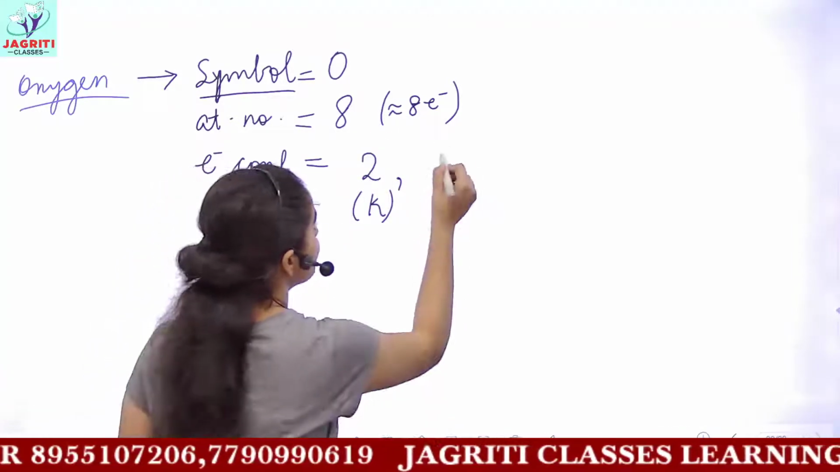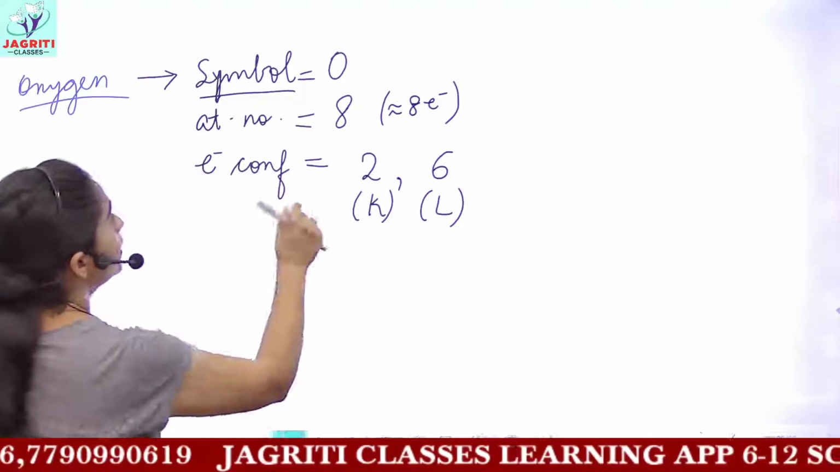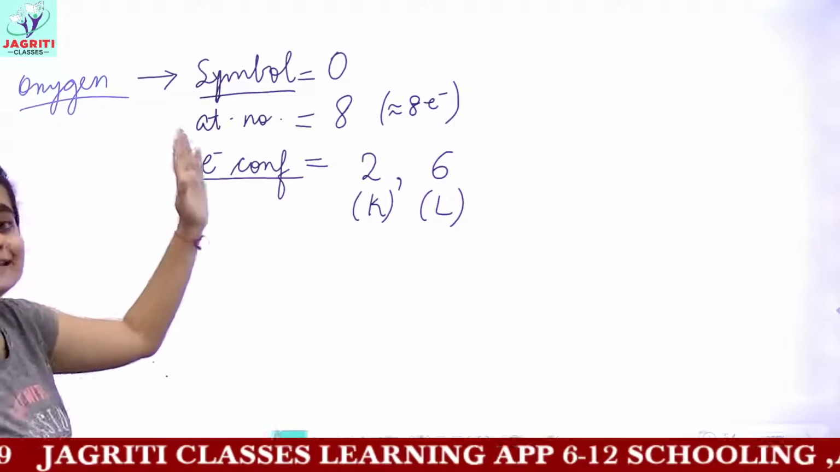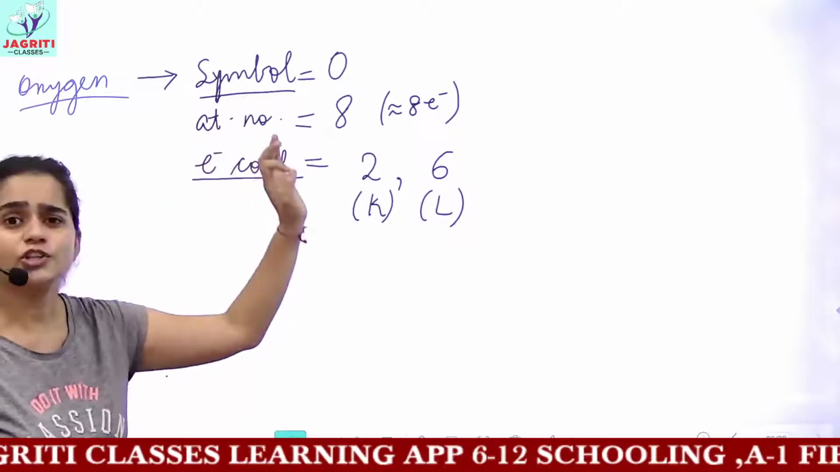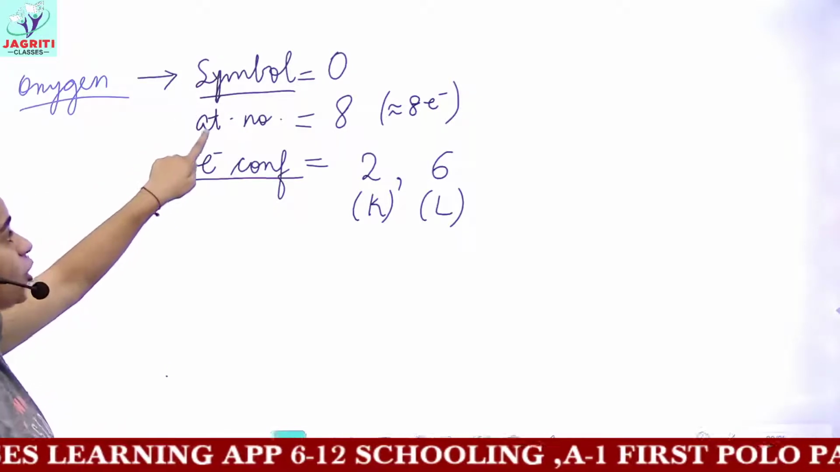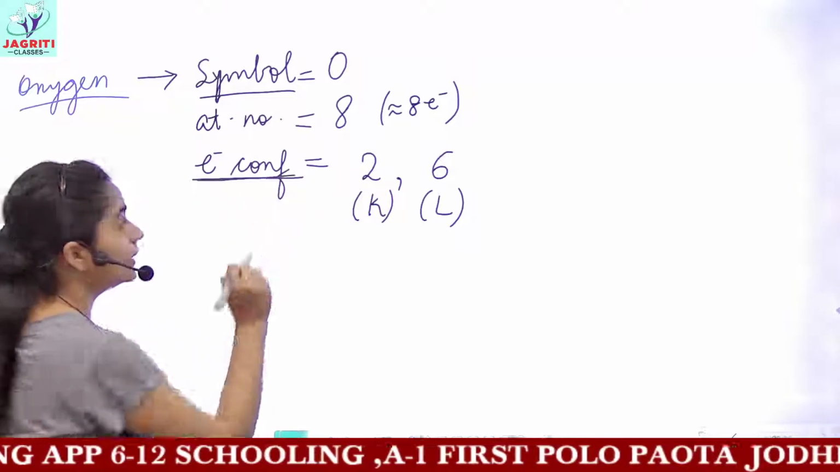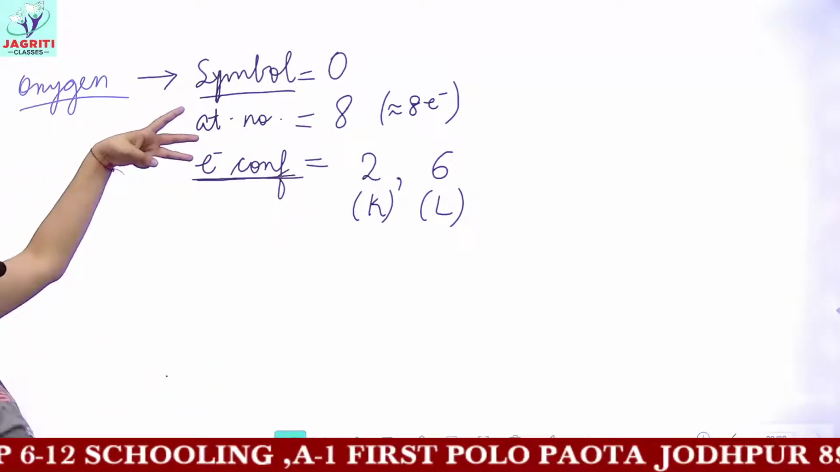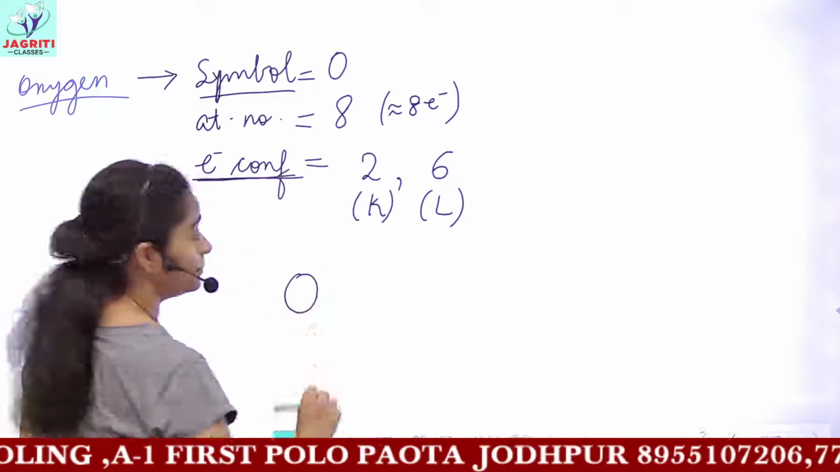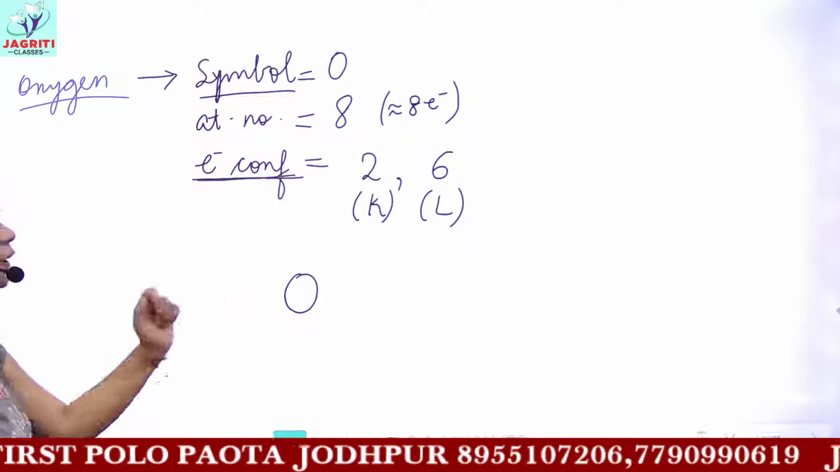Now the remaining 6 electrons would be present in the L shell. So this is the electronic configuration of oxygen. For drawing the electron dot structure, the first thing, write the symbol, then its atomic number. Atomic number tells you the number of electrons, and then write its electronic configuration. After following these 3 steps, you make the symbol of the element or atom. The symbol is O. So draw O here.